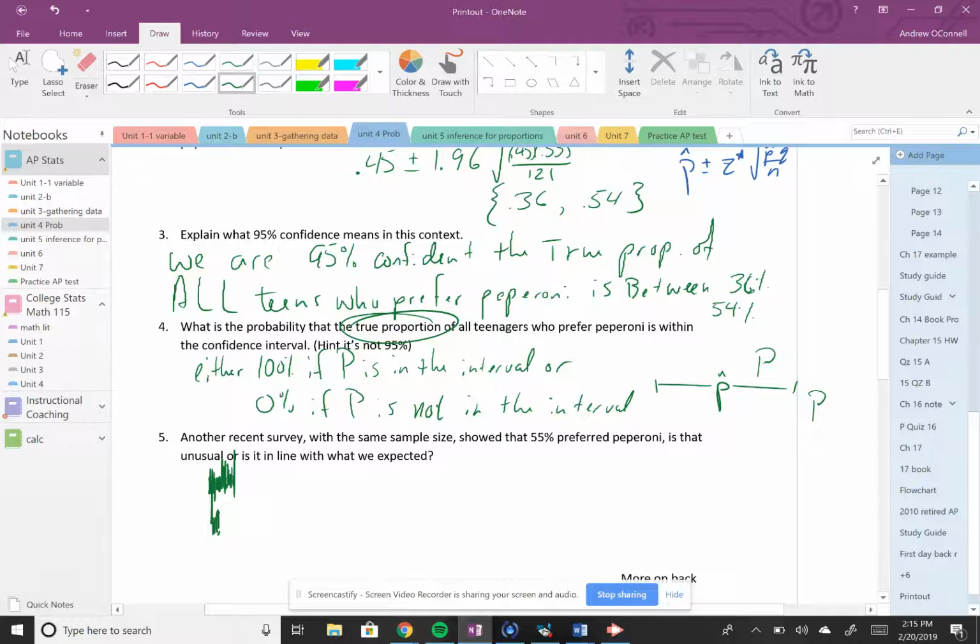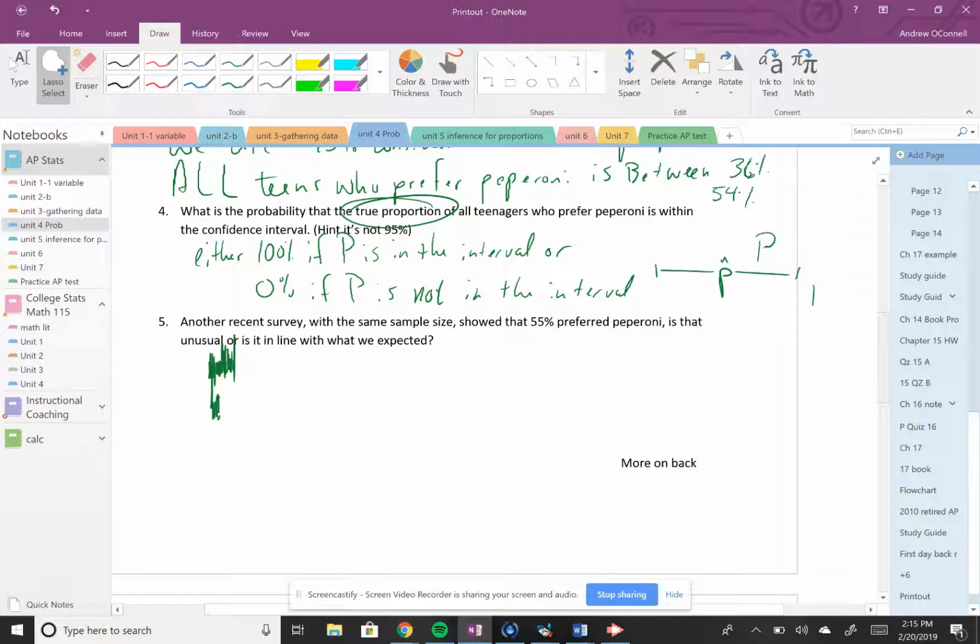It doesn't move. What moves is our interval. Our interval moves from sample to sample. One sample, it might be high. One sample, it might be low. Sometimes it catches p, sometimes it doesn't. But p does not move. Or you could just remember this answer is either 0 or 100, not 95.